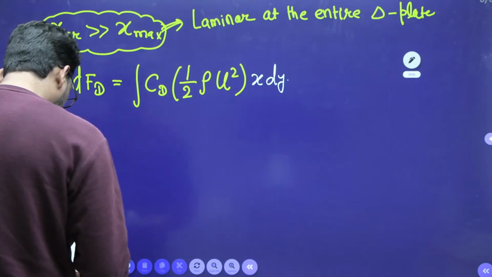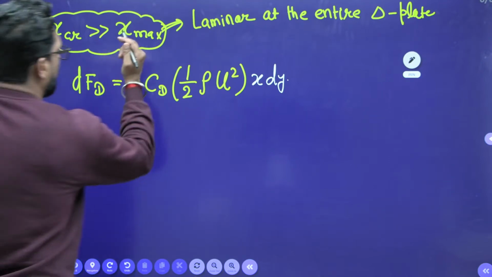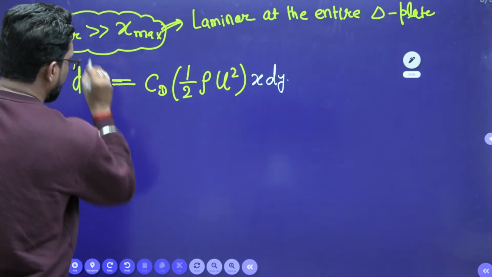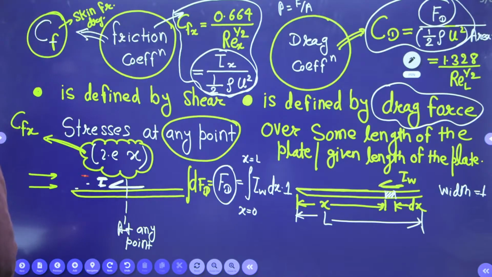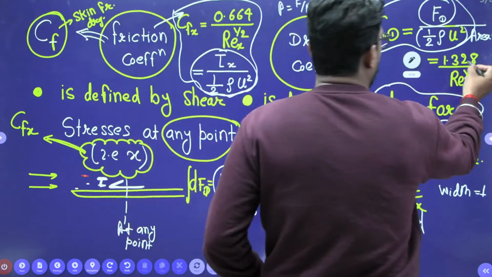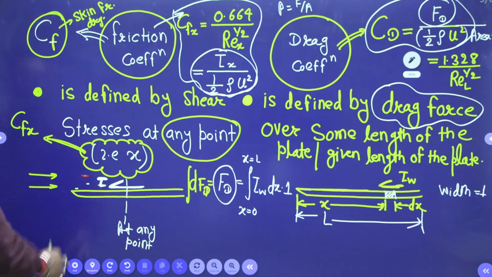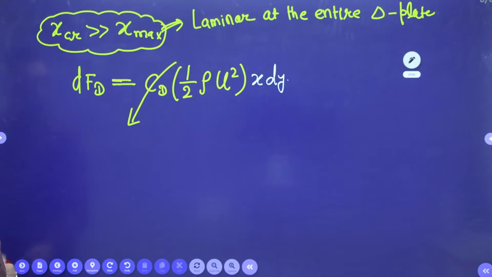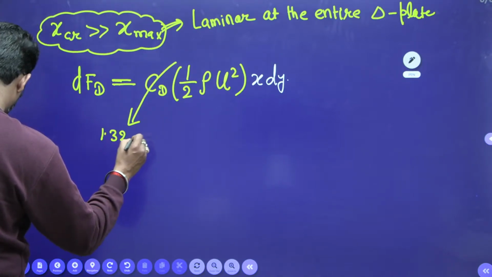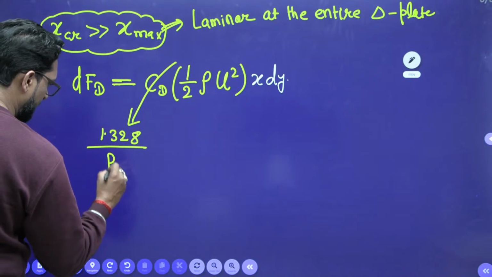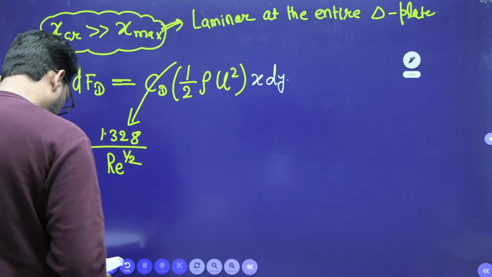Now the drag force, C_D, so this is on integration. This is your dF. Now we can integrate. So this C_D is what, beta? This C_D you have 1.328 divided by Re_L, right? For the entire plate. So this is your 1.328 divided by Re power 1 by 2, right? Okay, no problem at all.